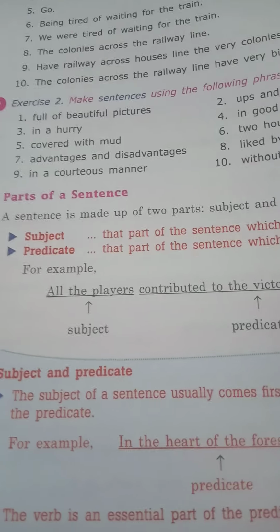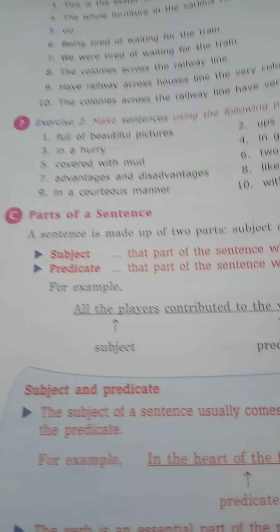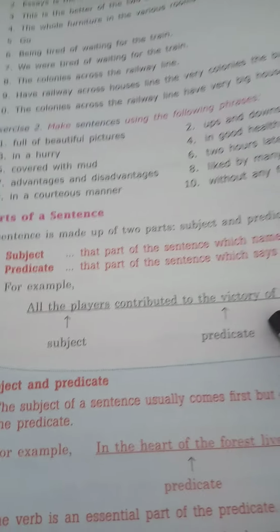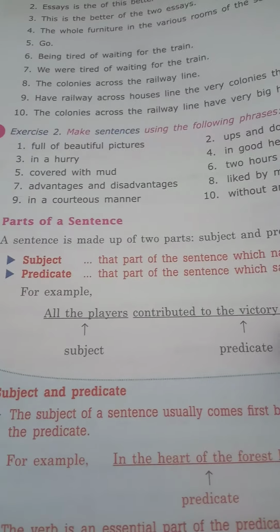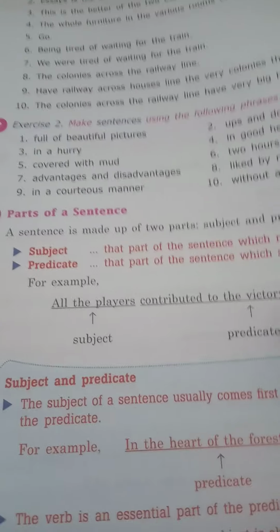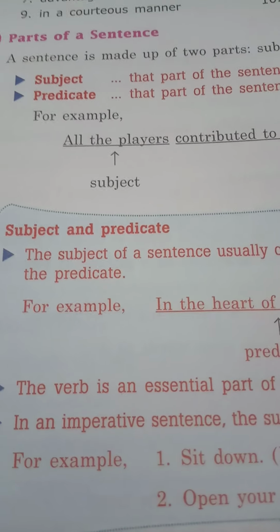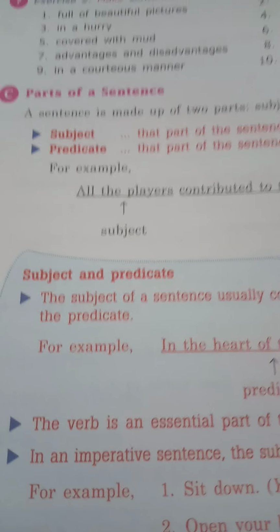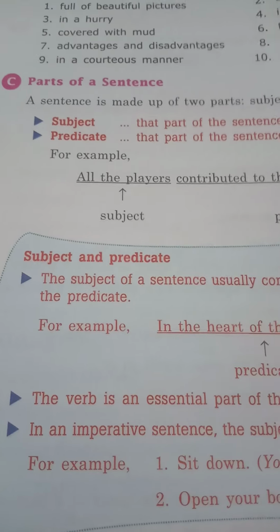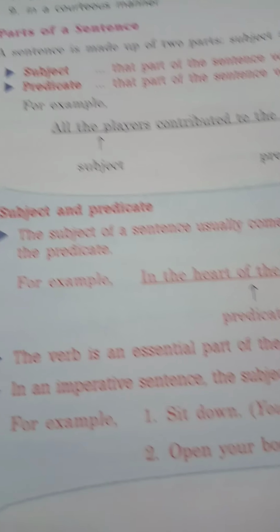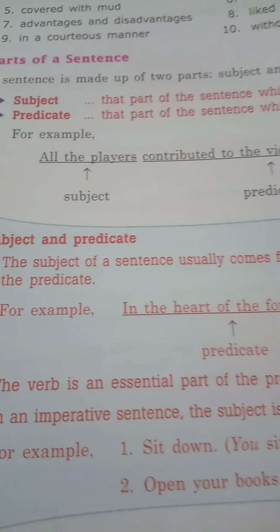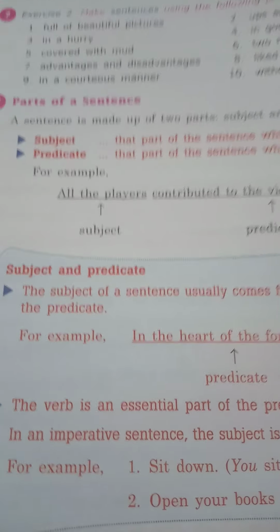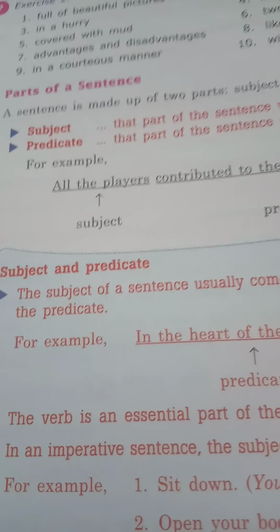That means if we ask the question who with the verb, the answer we get is called the subject. Another example: boys are reading a book. Ask the question, who are reading a book? Boys. So the word boys is the subject here.